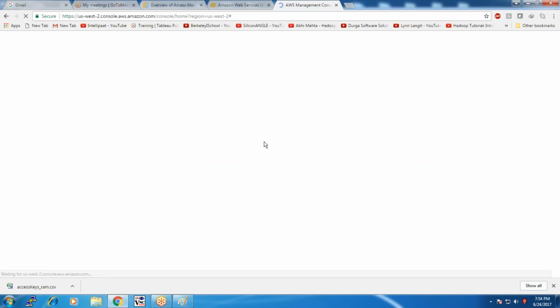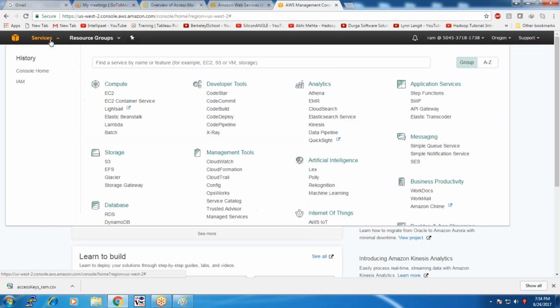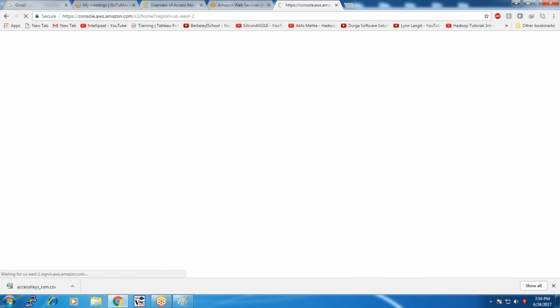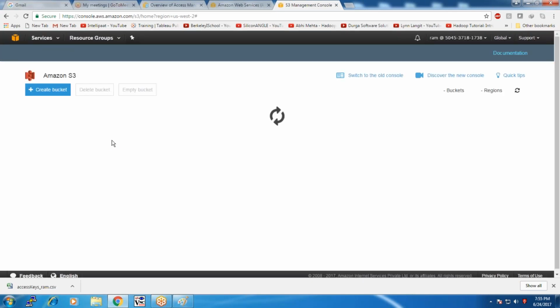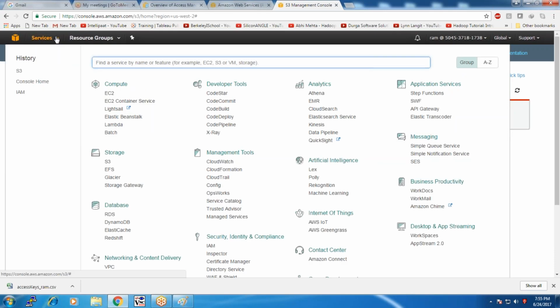Now it got connected to the services. Now you can find what all the services are here. Out of these services, which have been permitted for this user? Only EC2 has been permitted. Let me check S3, whether he is able to do anything on S3. It is showing access denied. These services won't be given access to the user.